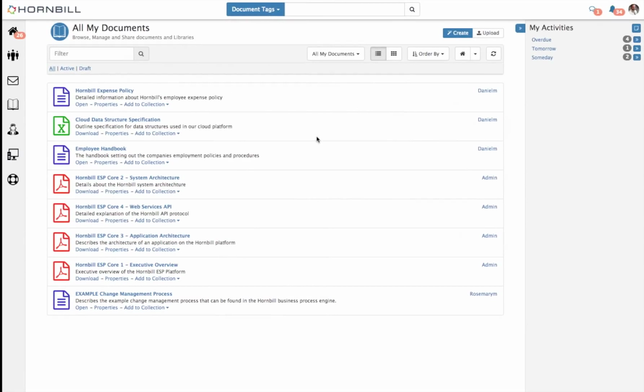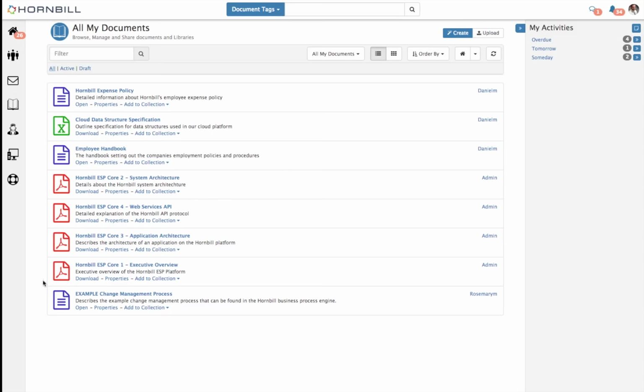The second type of collection we support is what we call self-organizing collections. Now these are different to manual collections in as much as you don't place documents into them. Documents find their way into self-organizing collections based on tag metadata that are applied to each document.